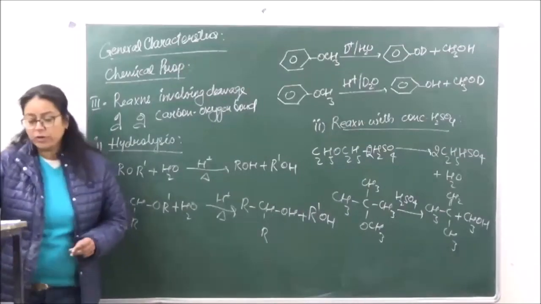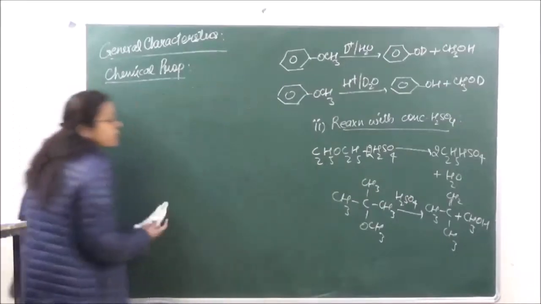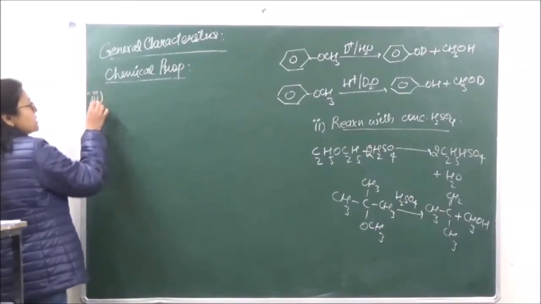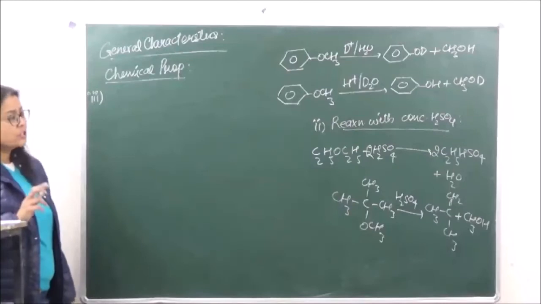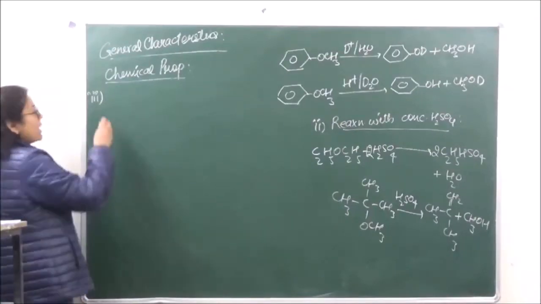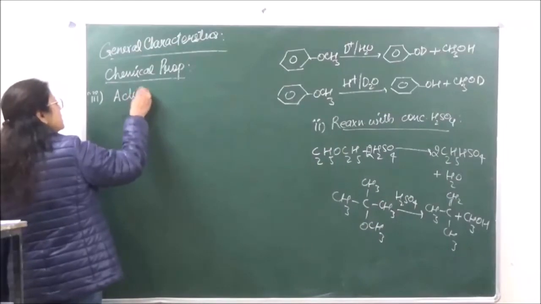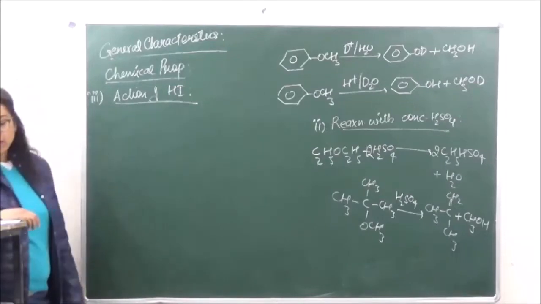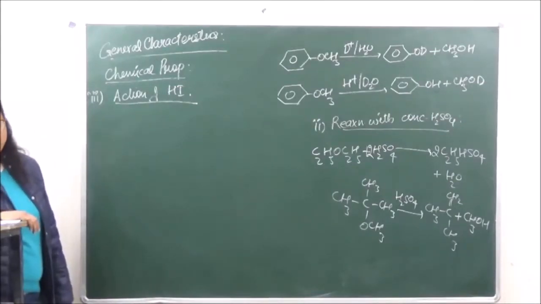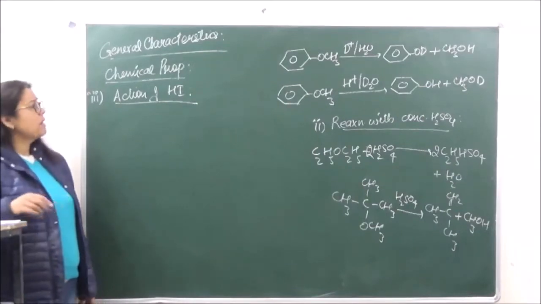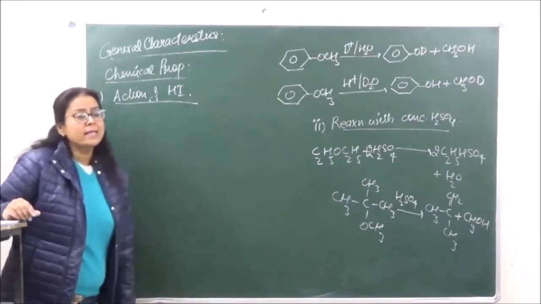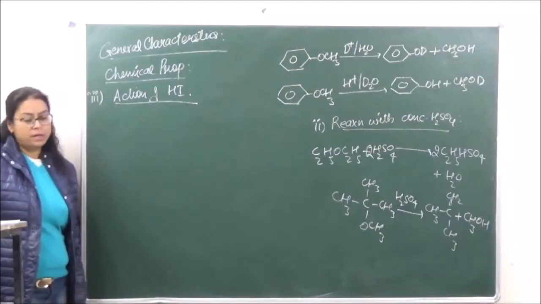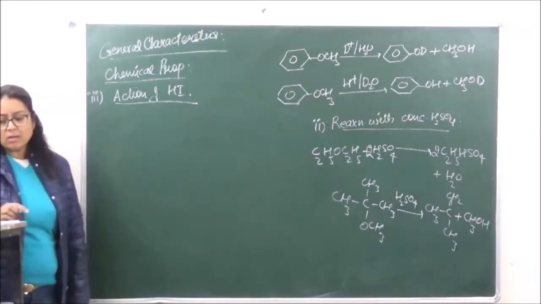Now the next reaction which we are going to do is again a very, very important reaction. We're doing this under the same category. The third type of reaction which we will discuss is again a reaction of your questions which can come from this section. Action of hydroiodic acid. Hydroiodic acid, right? Now over here, the ethereal linkage can be easily broken by HI, and the product is going to depend upon the amount of reactants and the type of reactants which we are going to take, right? So let's talk of mixed ethers over here.